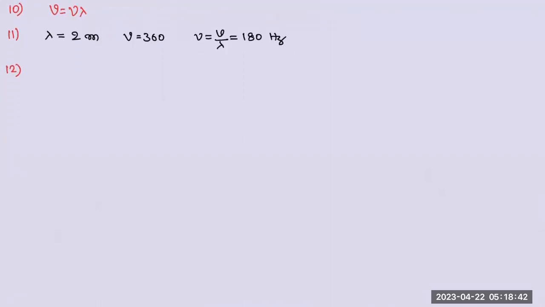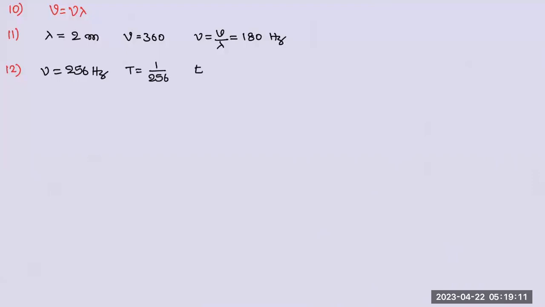12. Frequency of tuning fork 256 hertz, velocity of air something. Distance traveled by the sound during the time in which the tuning fork completes 32 vibrations. Okay, what I'll do is that frequency is equal to 256 hertz, and the time period T will be equal to 1 by 256, obviously.